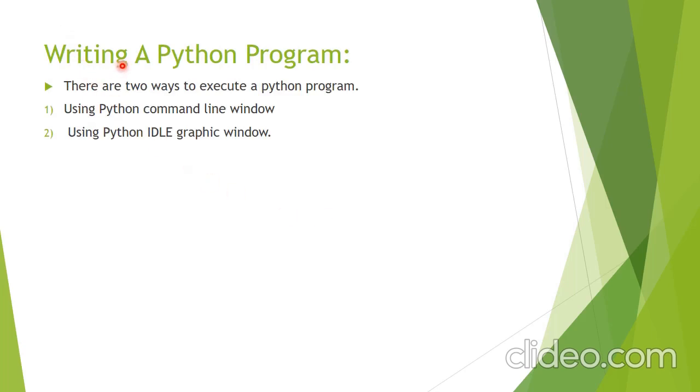Next, writing a Python program. There are two ways we can write and execute a Python program: first using the command line window, and second using the Python IDLE graphics window. So these two ways we can write a Python program. The first is the command line. We use the command line window whenever we want to write a single line of code, and if we want more than one line, then we use the IDLE graphics window. Okay, so now